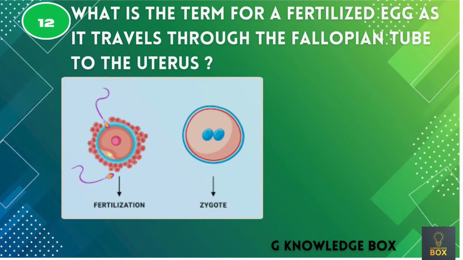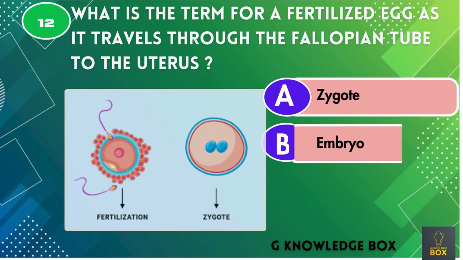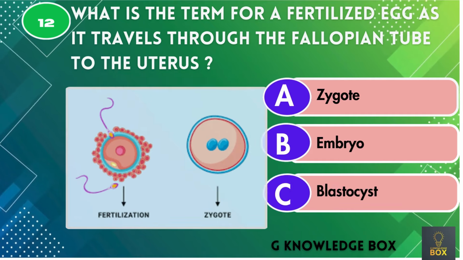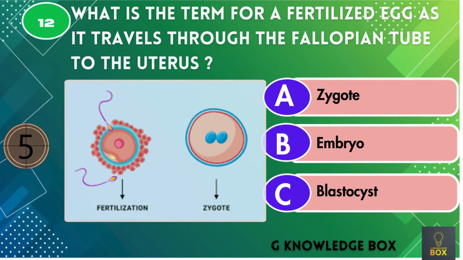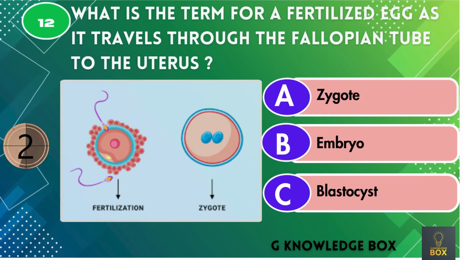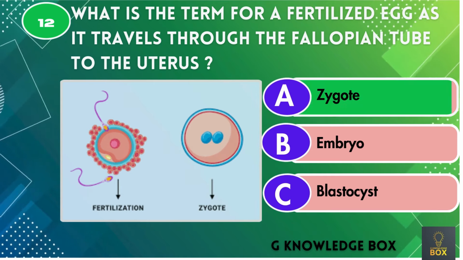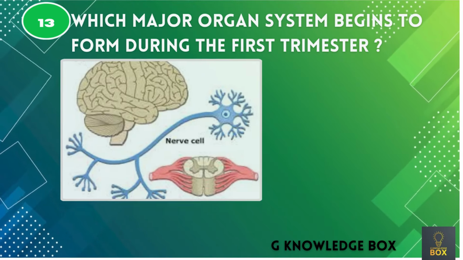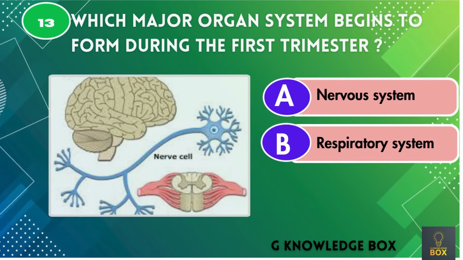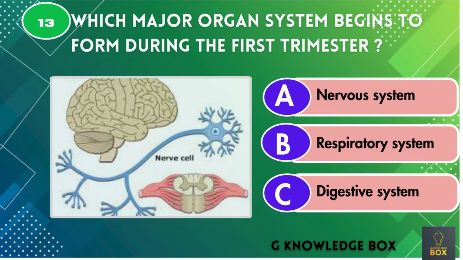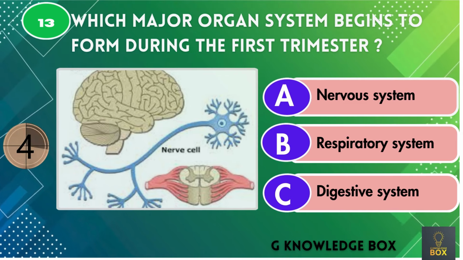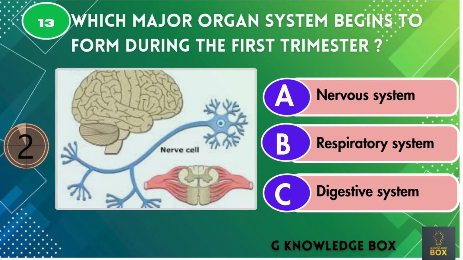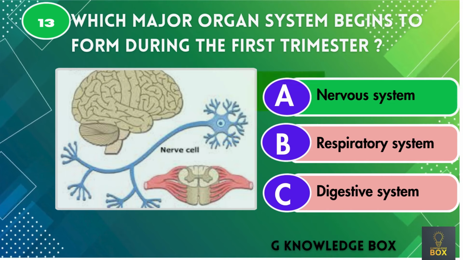What is the term for a fertilized egg as it travels through the fallopian tube to the uterus? Correct answer is zygote. Which major organ system begins to form during the first trimester? Correct answer is nervous system.